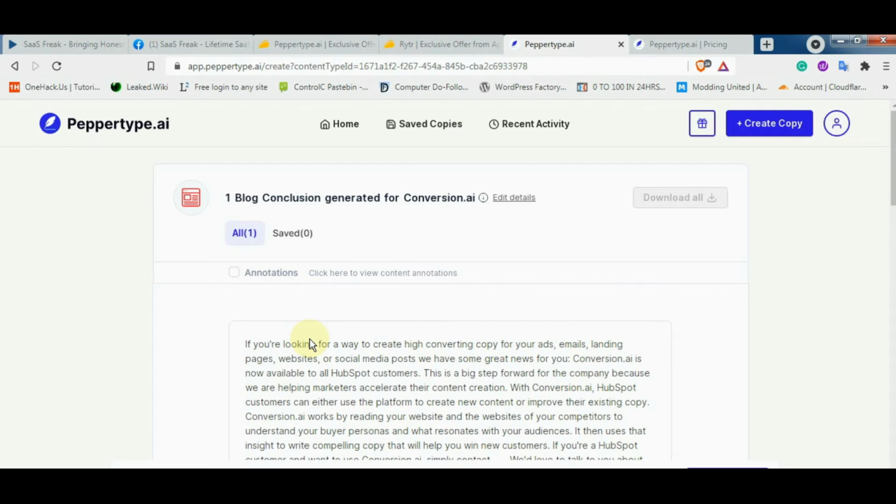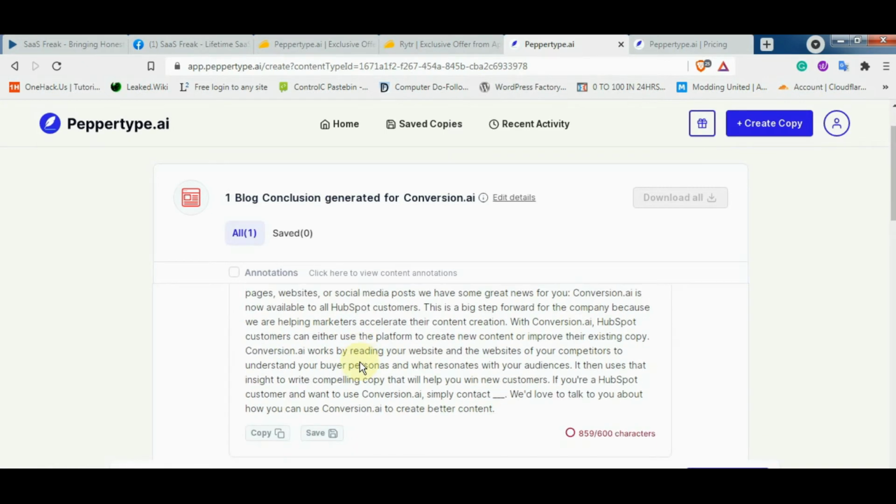If you are looking for a way to create high converting copy for your ads, emails, landing pages, websites or social media posts, we have some great news for you. Conversion.ai is now available to all HubSpot customers. This is a big step forward for the company, because we are helping marketers accelerate their content creation. With Conversion.ai, HubSpot customers can either use the platform to create new content or improve their existing copy.